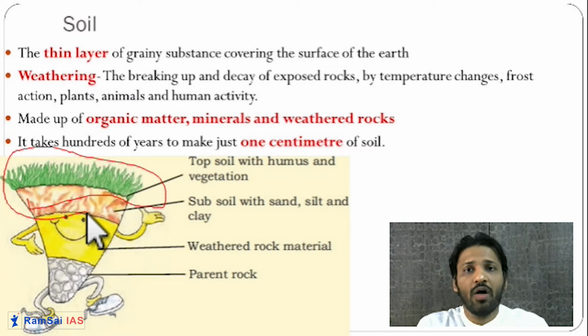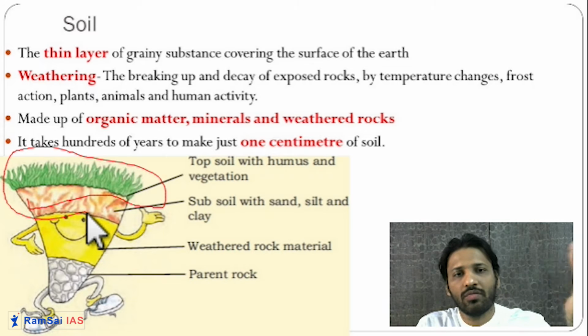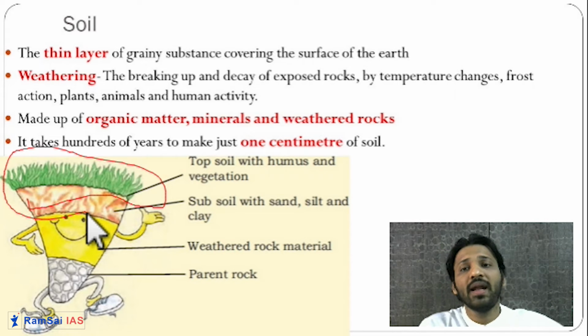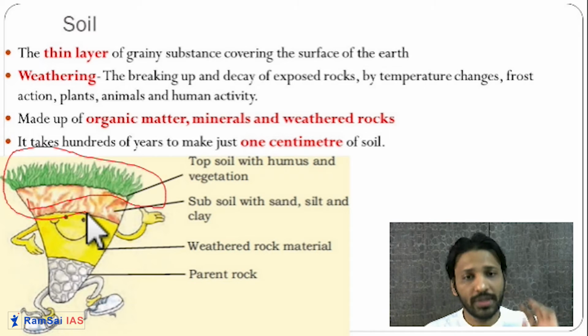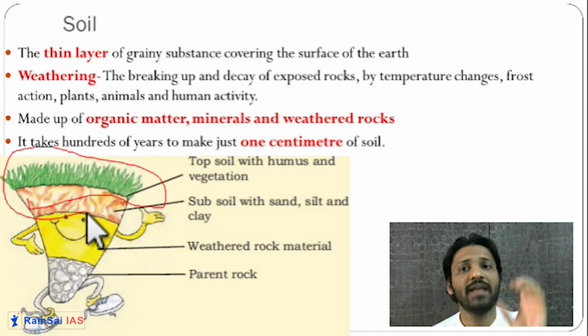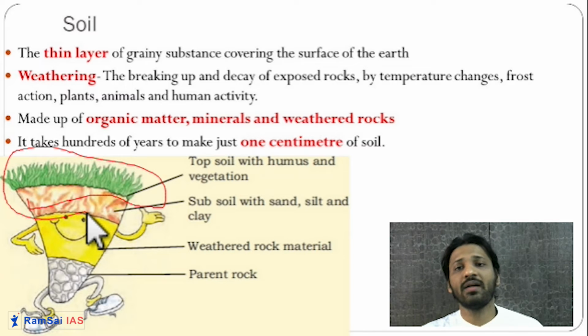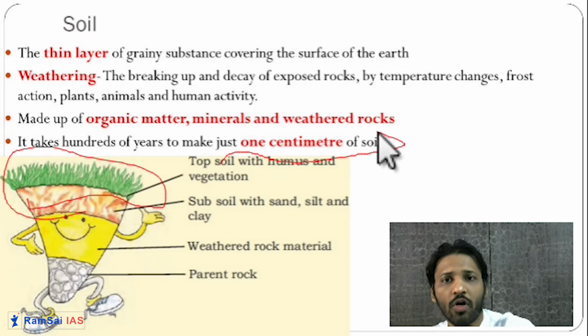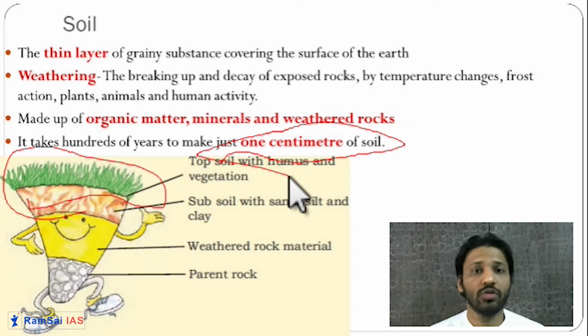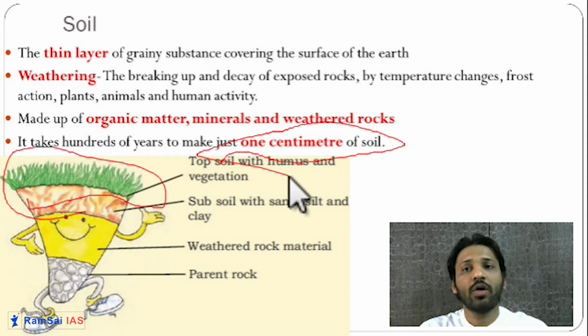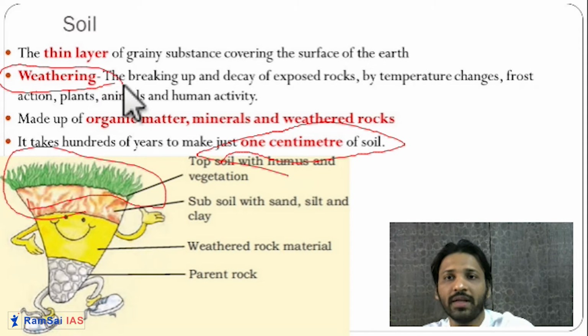This thin layer of soil is made through a long process. It takes millions of years for the formation of soil. More than 100 years is taken to form just 1 centimeter of soil. You can see how long a process it is to form soil. And this process happens because of weathering.